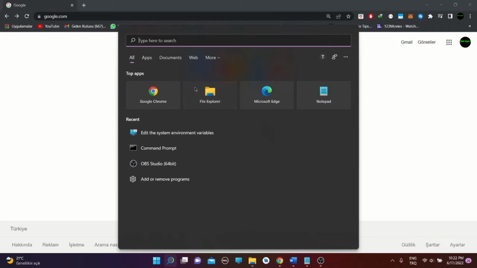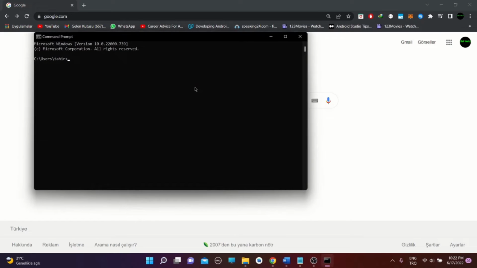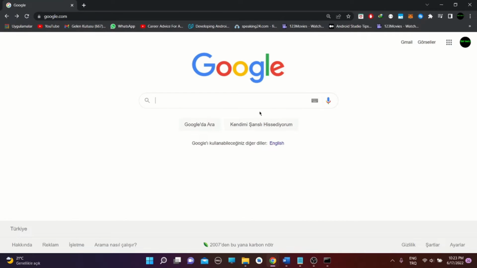Type cmd and open command panel. Then in the terminal, type javac -version in terminal window. As you can see, I haven't installed JDK, and it says it cannot understand what javac is. We'll fix this problem. If the JDK version doesn't come out, open a browser and type install JDK.